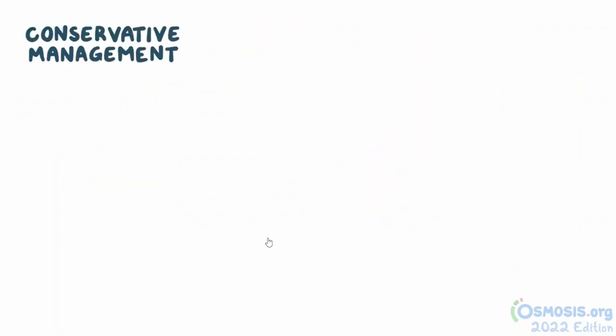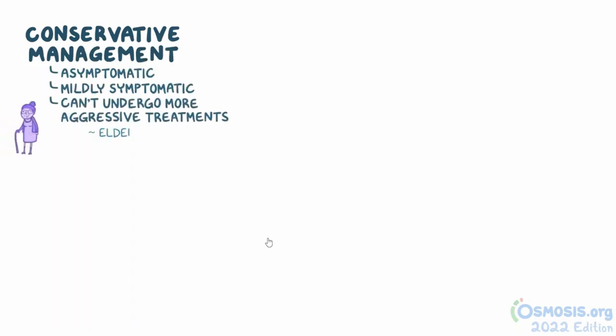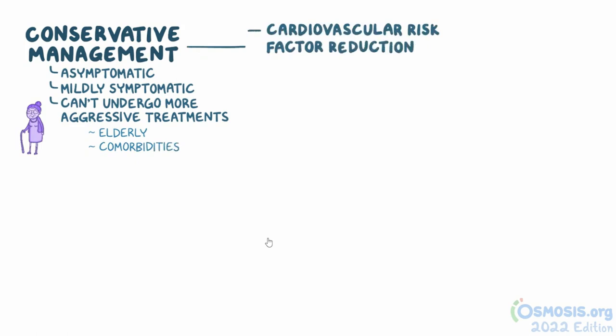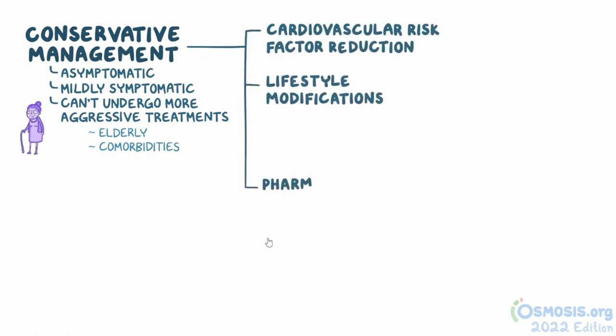Conservative management of peripheral vascular disease is used for individuals that are asymptomatic, mildly symptomatic, or who can't undergo more aggressive treatments, like the elderly or those with comorbidities. Conservative management includes cardiovascular risk factor reduction, lifestyle modification, and pharmacologic therapies to reduce the risk of atherosclerotic disease progression.